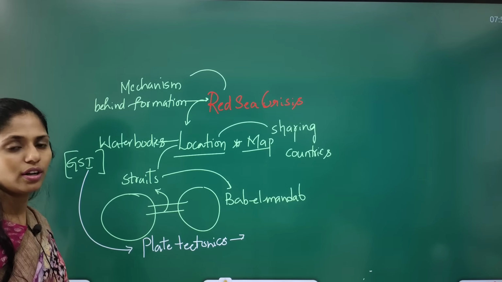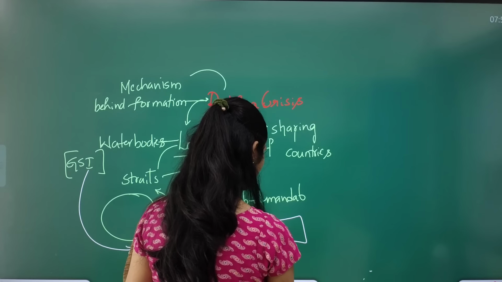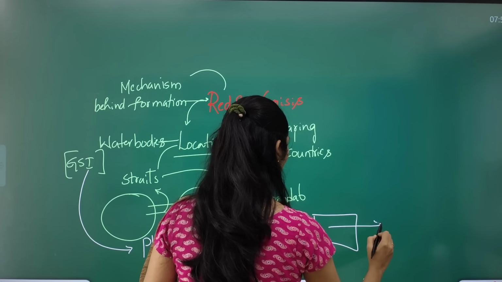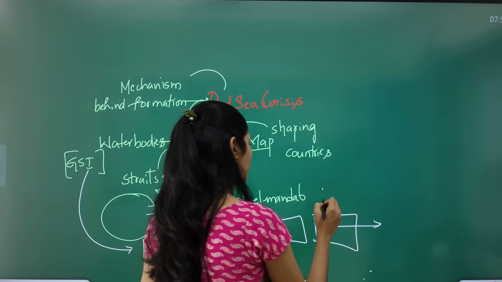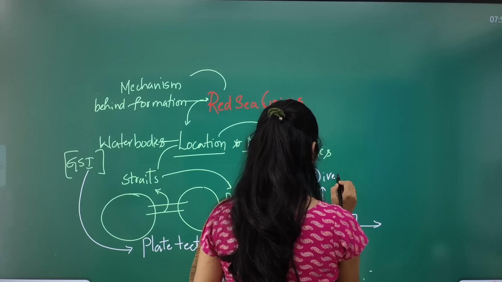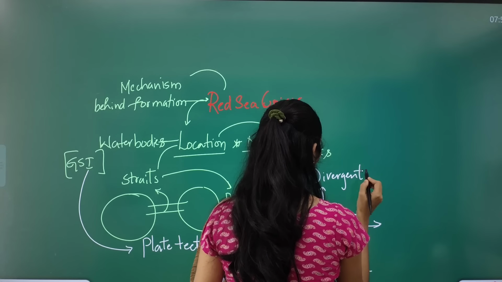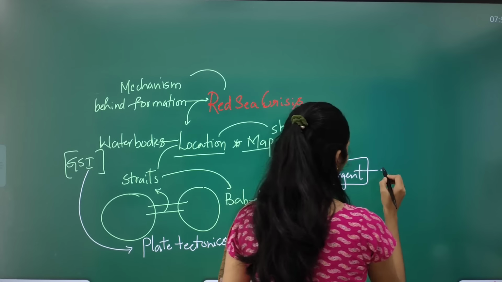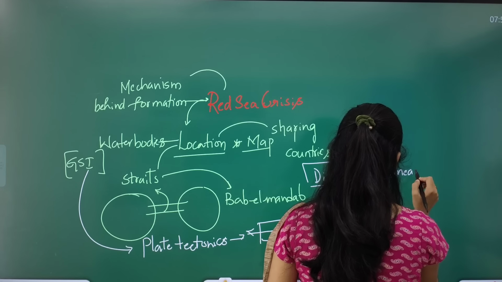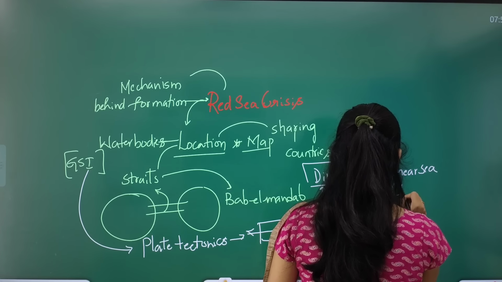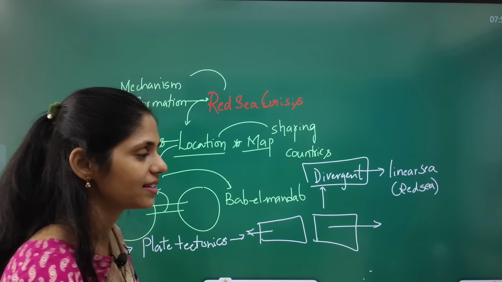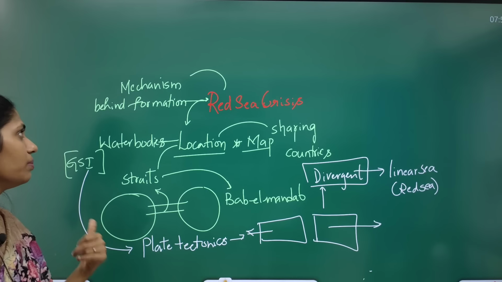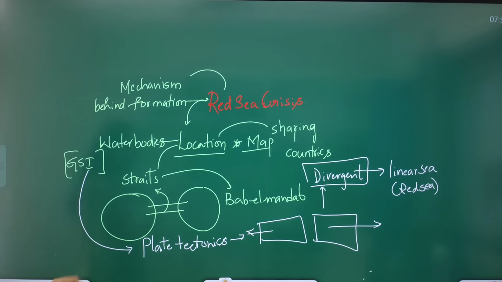In this plate tectonics, we have two plates. These two plates are moving in opposite directions. Such a type of movement is called a divergent boundary. Because of these divergent plate boundaries, that led to the formation of a linear sea, for example, the Red Sea. This question was already asked in UPSC mains, regarding the mechanism of the formation of the Red Sea. So all these things are important from GS paper 1.